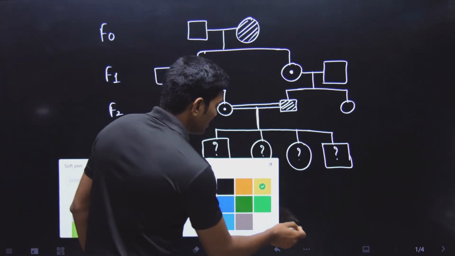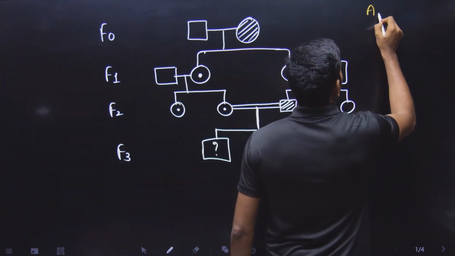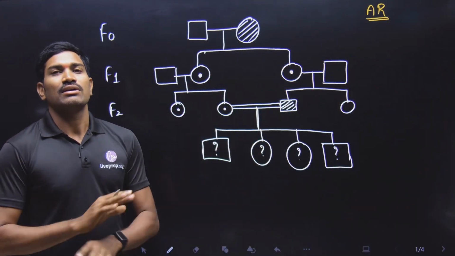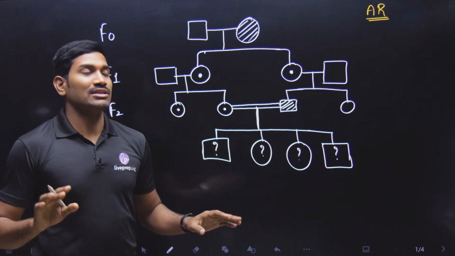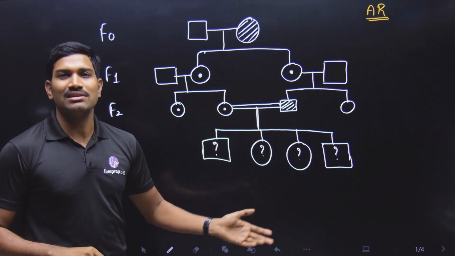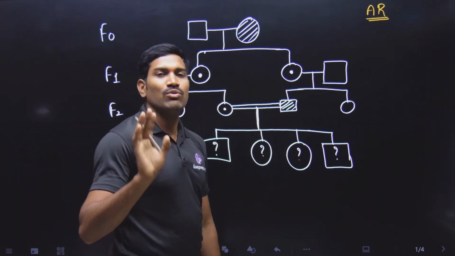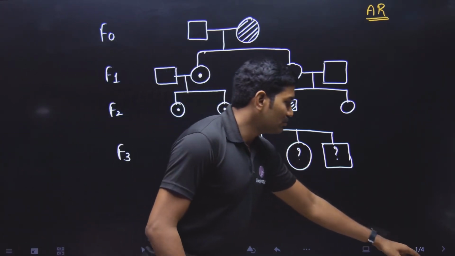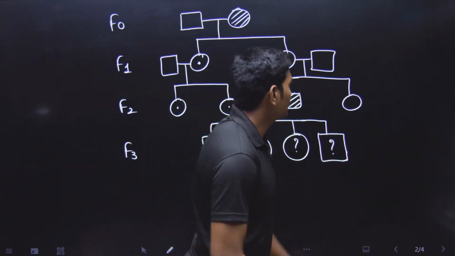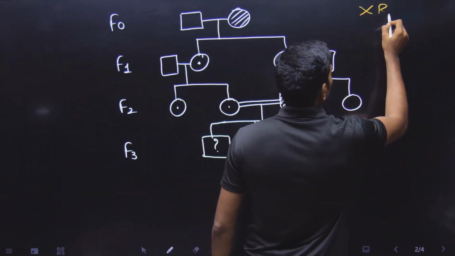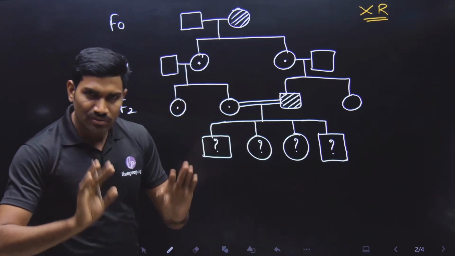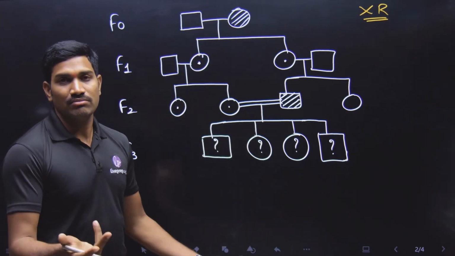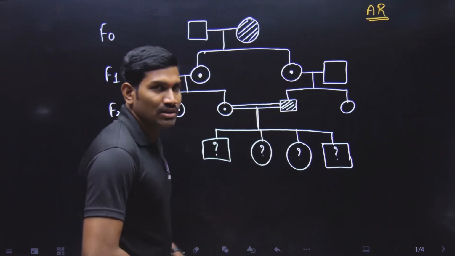When we are solving this, please remember that carriers are present only in recessive disorders. Carriers are never present in dominant disorders. So you don't need to check this for autosomal dominant and X-linked dominant. You need to check for autosomal recessive and then for X-linked recessive. Here we will check for autosomal recessive, with the same pedigree, and here for X-linked recessive. We will see both of them, then go with the options, and select the better one. Okay, now let us see.